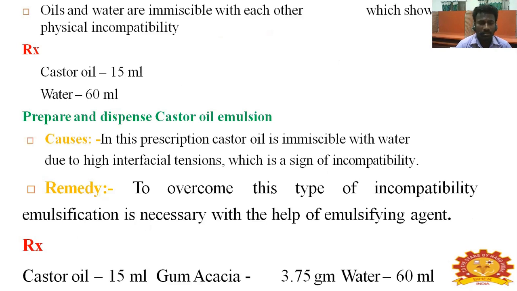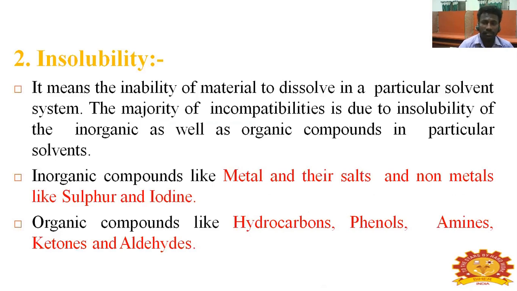Cause: in this prescription, castor oil is immiscible with water due to high interfacial tension, which is a sign of incompatibility. Remedy: to overcome this type of incompatibility, emulsification is necessary with the help of an emulsifying agent. Castor oil 50 ml, gum acacia 3.75 gram, water 60 ml makes the castor oil emulsion with the help of a third substance, gum acacia.